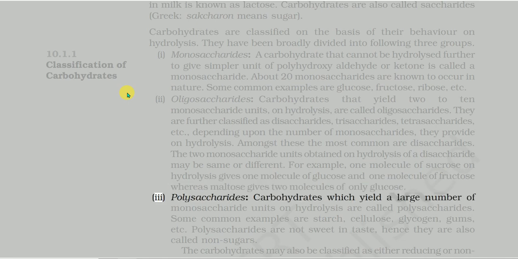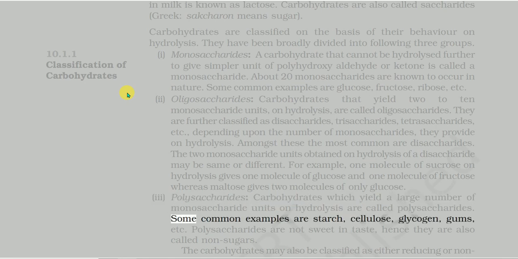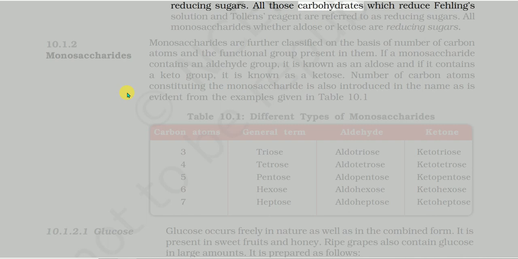3. Polysaccharides. Carbohydrates which yield a large number of monosaccharide units on hydrolysis are called polysaccharides. Some common examples are starch, cellulose, glycogen, gums, etc. Polysaccharides are not sweet in taste, hence they are also called non-sugars. The carbohydrates may also be classified as either reducing or non-reducing sugars. All those carbohydrates which reduce Fehling's solution and Tollens' reagent are referred to as reducing sugars. All monosaccharides, whether aldose or ketose, are reducing sugars.